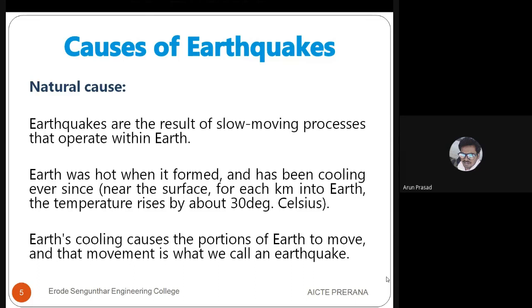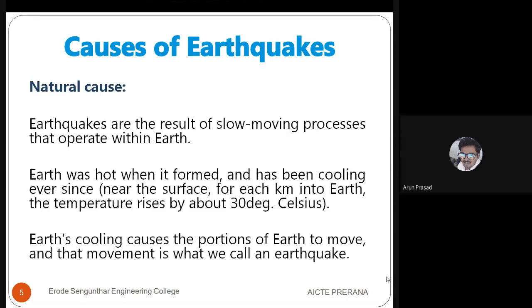If there is a movement in the plates, we will have an earthquake. The energy stored in the crust travels to the ground surface in the form of waves, called seismic waves, and it is received on the ground surface in the form of motions and vibrations. That is why we see the buildings and the particles above the surface being shaken.